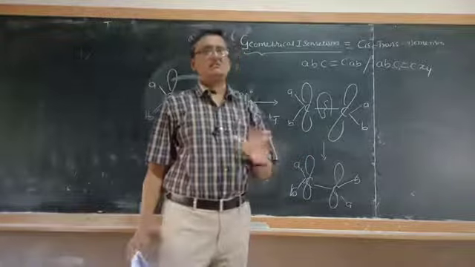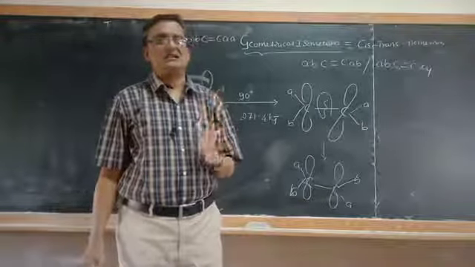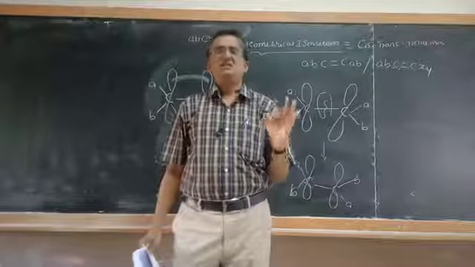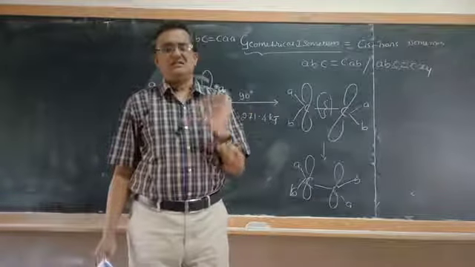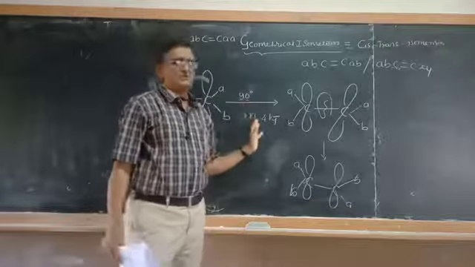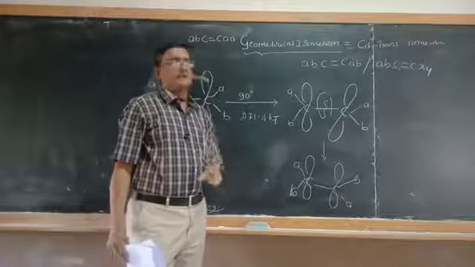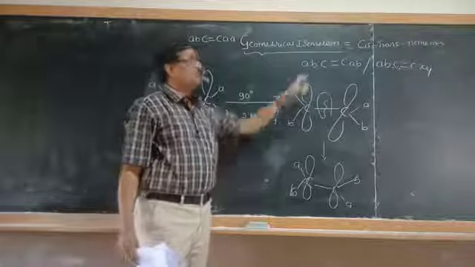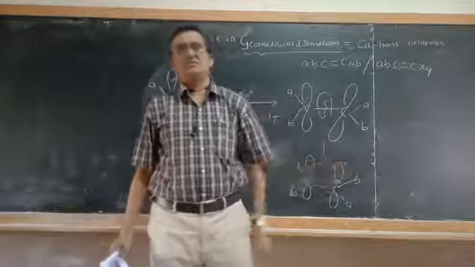Then only is it possible to undergo geometrical isomerism. Compounds of the type carbon-carbon double bond, carbon-nitrogen double bond, and N double bond N exhibit geometrical isomerism, and they necessarily possess restricted rotation, and they must have a formula like this. Then only geometrical isomerism is possible.